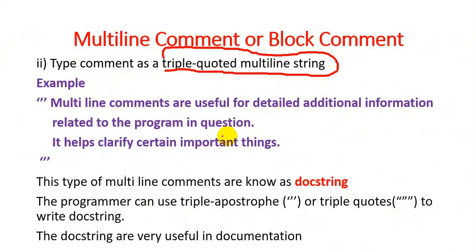So we'll have multiple lines. In the beginning of the line, there's a triple quote, and at the end also a triple quote. So the entire block will get commented. This type of multi-line comment is known as a docstring. Programmers can use triple apostrophes or triple quotes to write the docstring. Docstrings are very useful in documentation. We will see how to create the triple quoted multi-line string.